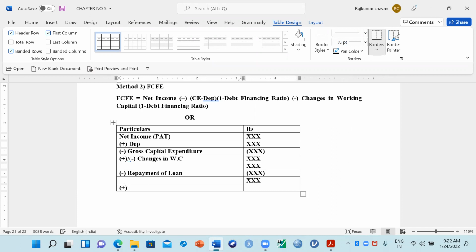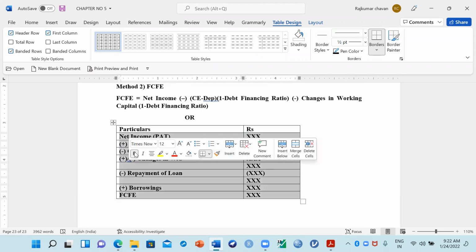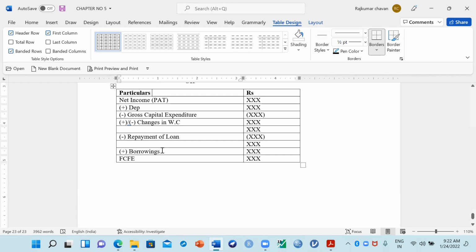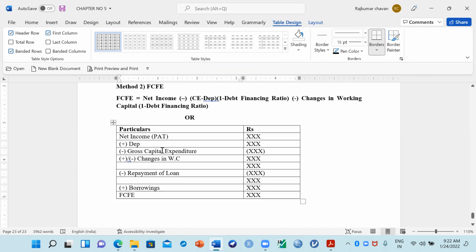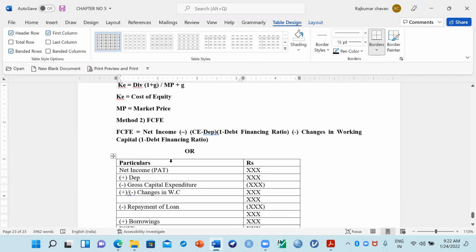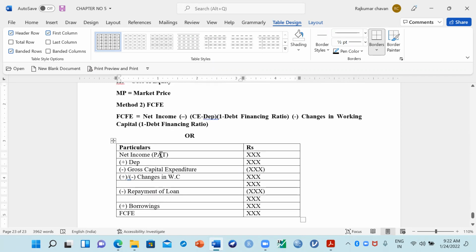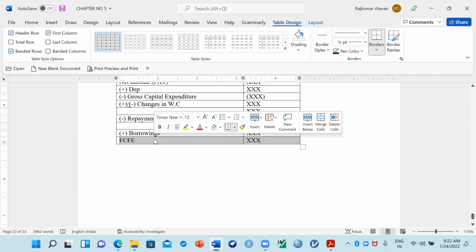If the company has done some additional borrowings, you just add that one, and last you will get FCFE. So this is another way of calculating it. You can use this method when everything is given in the form of rupees, all the information is given. Based on the question requirement, you can use any one of the methods and calculate the FCFE value, free cash flows to the equity value.